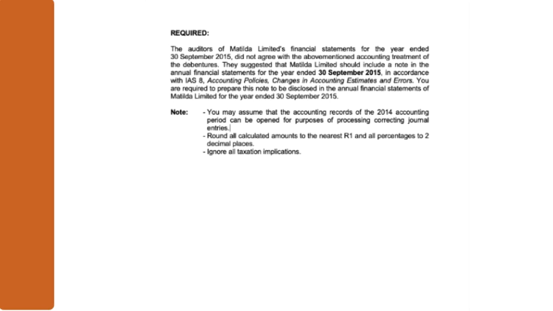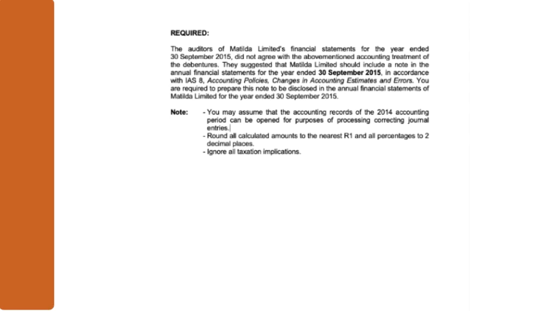So when they gave you the journal entries, they just said this is what Matilda Limited did. Nowhere did they say it is wrong. They didn't point that out. They just said this is what was done. The required tells you that somewhere there is a problem. The auditors do not agree with the accounting treatment. So you need to figure out what should have been done. They gave you what was done. You need to figure out what should have been done so that you can see where the differences are, so that you can write correcting journal entries for those differences to fix the error.